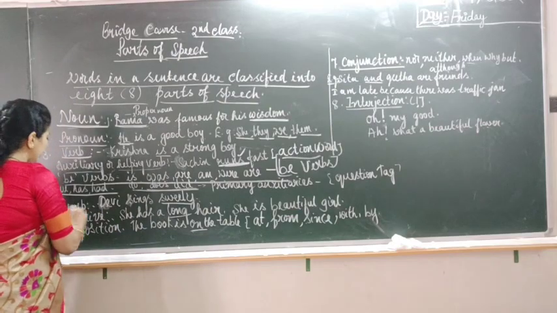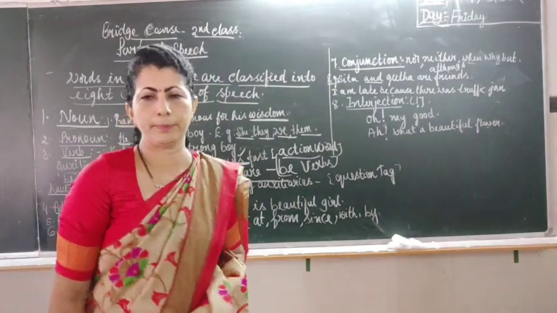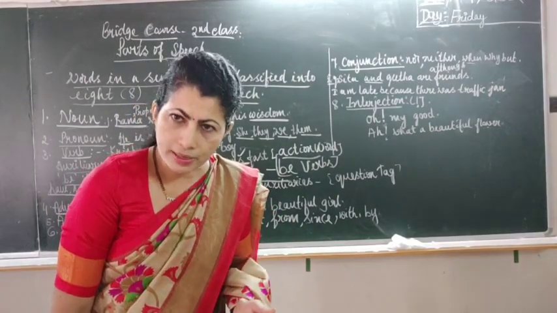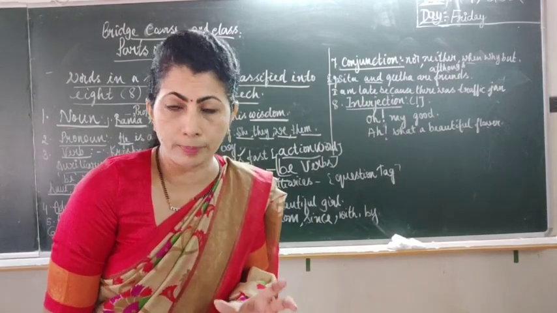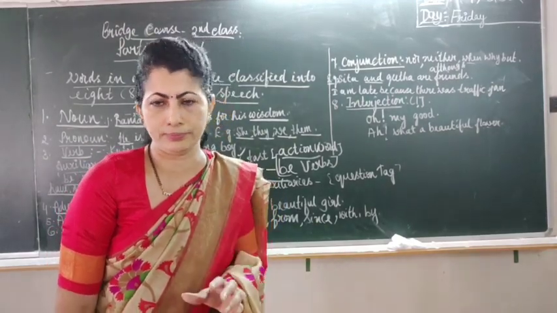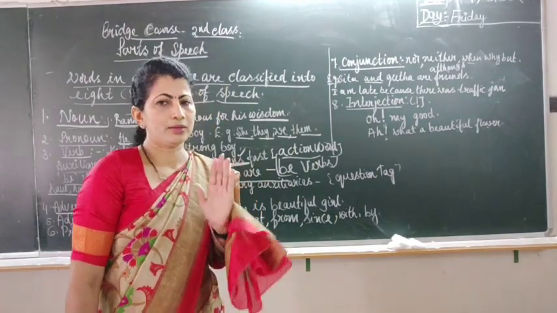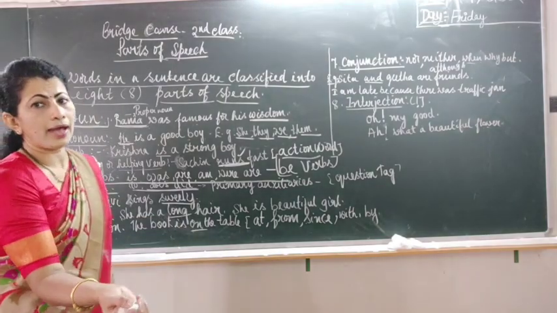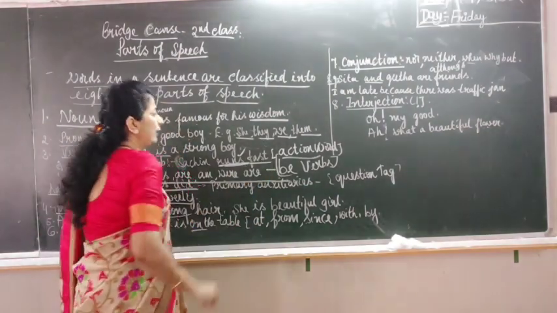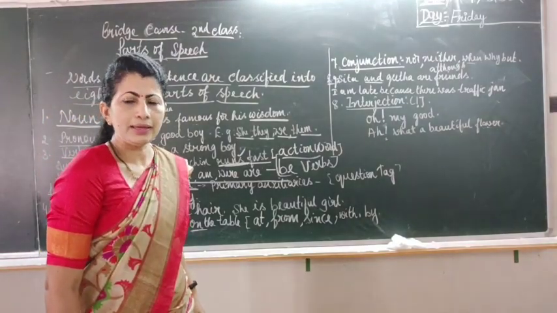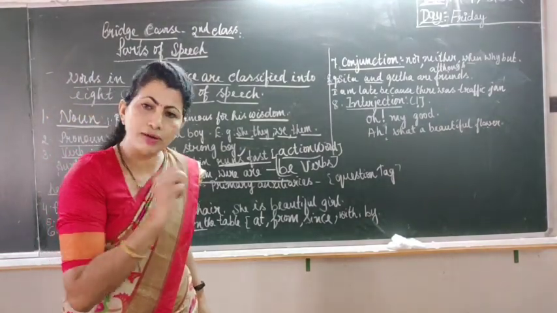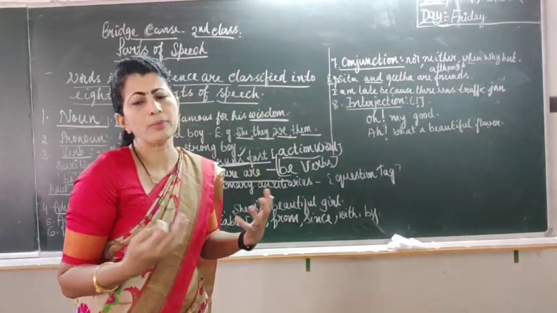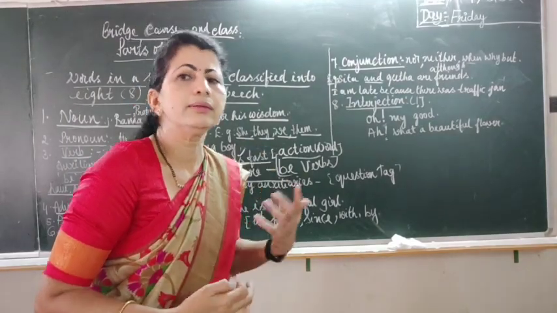Okay children, let's go to the next one, that is adverb. Adverb is a word that describes the verb, how the action has been done. For example, runs fast. What is the adverb there? Fast. How does he run? He runs fast. So, fast is the adverb. So, always verb and the adverb. Adverb is a word that describes the verb.